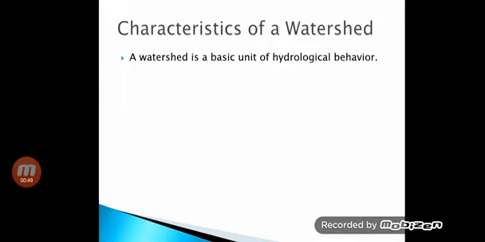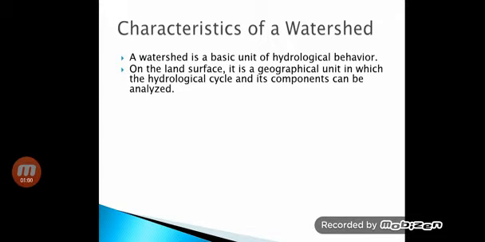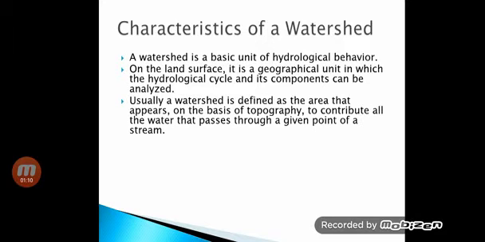A watershed is a basic unit of a hydrological unit. It is the unit on which the hydrological cycle is based. On the land surface, it is a geographical unit in which the hydrological cycle and its components can be analyzed. So it is the basic unit on which the hydrological cycle fully works.